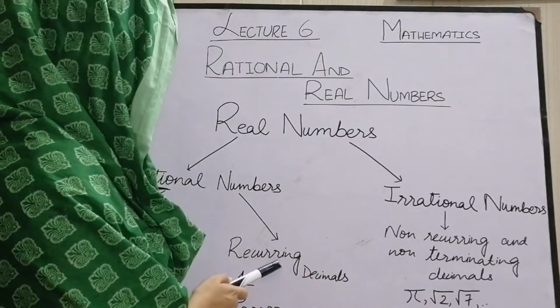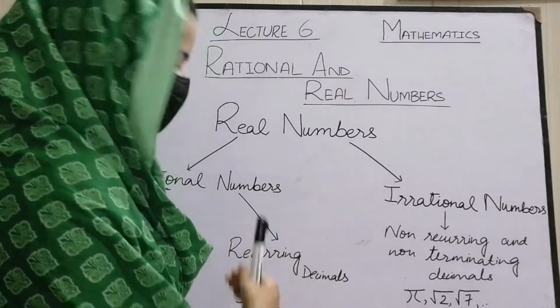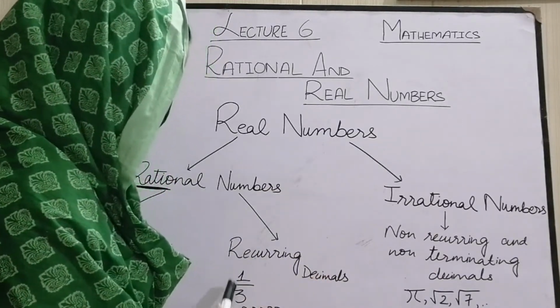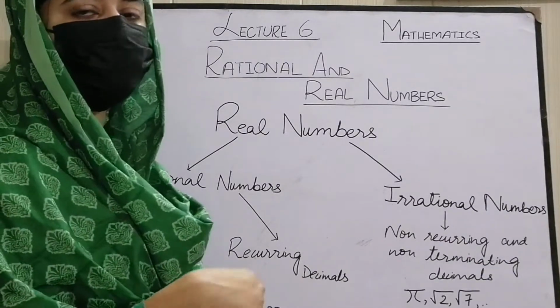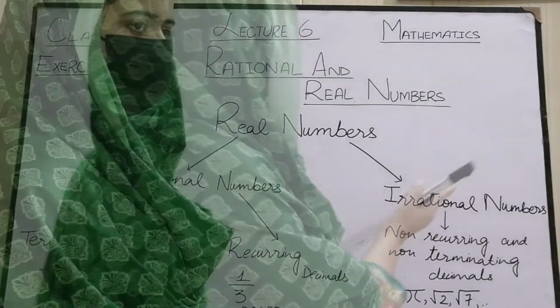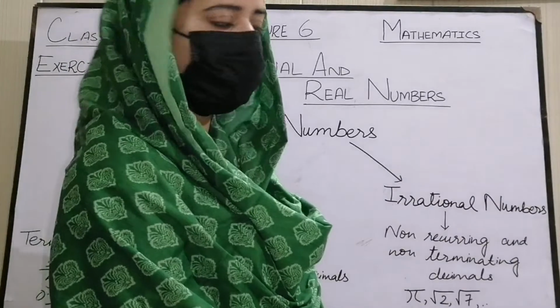Recurring decimals are the decimals which show a repetitive pattern. The numbers after the decimal are repeated. If we check 1 by 3 on the calculator, it gives us 0.333 and it goes infinitely. So 1 by 3 is a recurring decimal. Irrational numbers are the numbers which cannot be written in the form of a ratio.